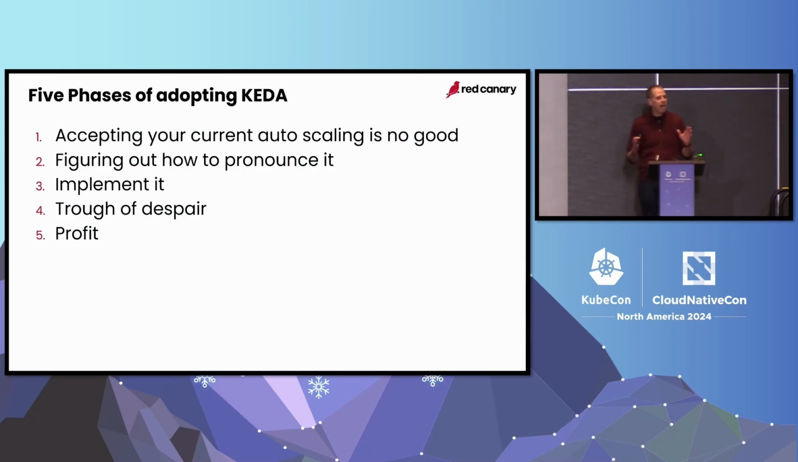So there's really 5 phases of adopting KEDA within your organization. The first is accepting that you need a new autoscaler. The second is you've got to figure out how to say the name. I call it KEDA because I saw a video on YouTube and someone called it KEDA. There were a lot of debates. We spent more time on bullet number 2 than we probably want to admit. The third is to implement it. The fourth is what I call the trough of despair, and then the fifth obviously is profit. I'm going to talk about the trough of despair today.